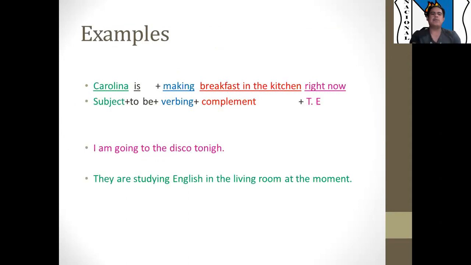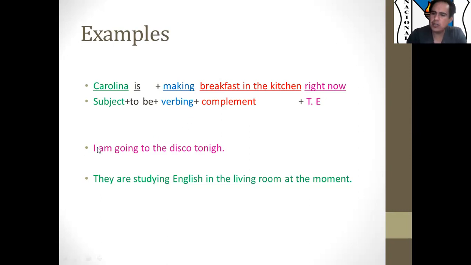Okay, for example, I say: Carolina is making breakfast in the kitchen right now. As we see here, we have a subject, Carolina. The verb to be, is. We have a verb in gerund, making, the complement, breakfast in the kitchen, and the time expression, which is right now. So the time expressions, guys, show us when the action is happening. Okay, so I'm going to help you with more examples. I say: I am going to the disco tonight. They are studying English in the living room at the moment.